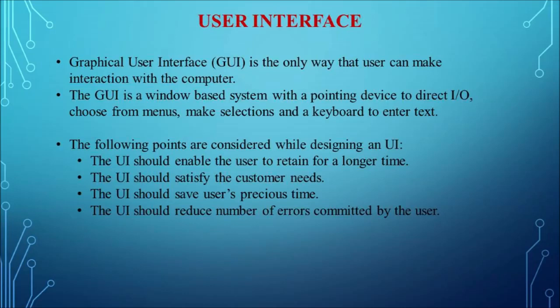And the user interface must reduce the number of errors committed by the user. Say for example, a user mistakenly selected a menu or an option. The user interface must display an error message, which makes the user rectify the error easily. So that is also the main aim of the user interface. So this is all about the first key feature of an operating system, that is the user interface.